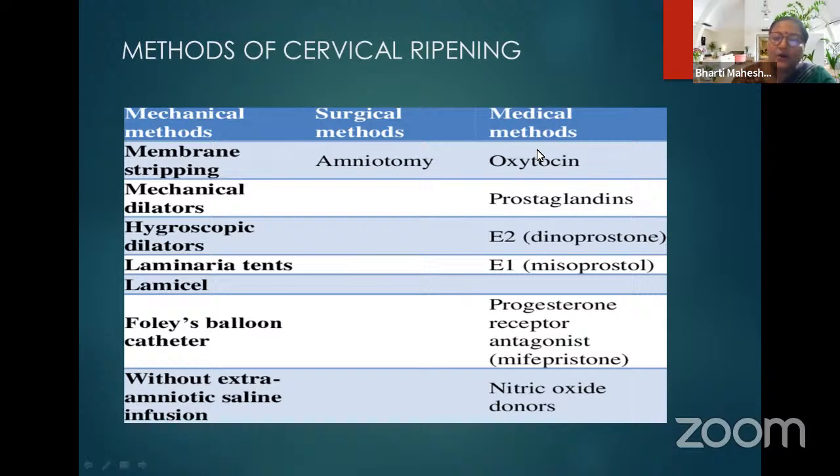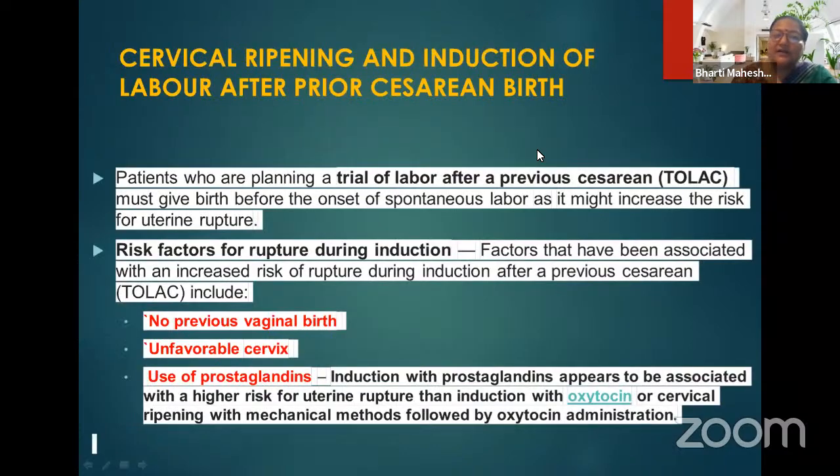And the medical methods we all know, the drugs which can initiate and are helpful in the ripening, that is oxytocin, prostaglandin, dinoprostone, misoprostol, mifepristone, nitric oxide donor. So cervical ripening and induction of labor after prior cesarean birth, we always want to know and we want to remain ourselves updated.